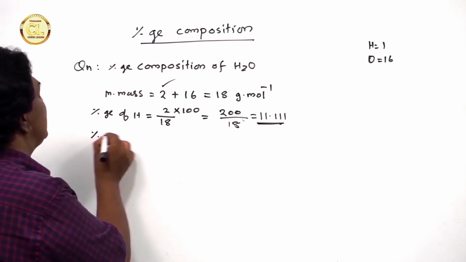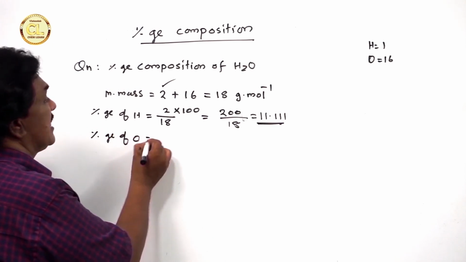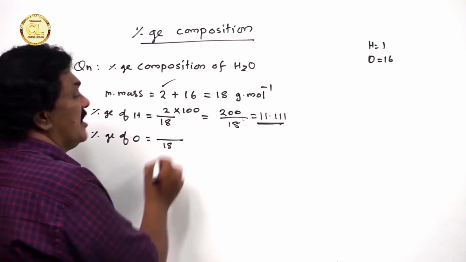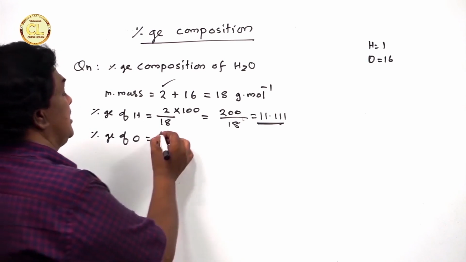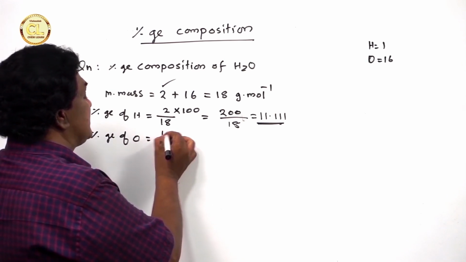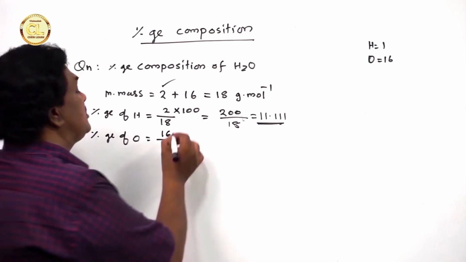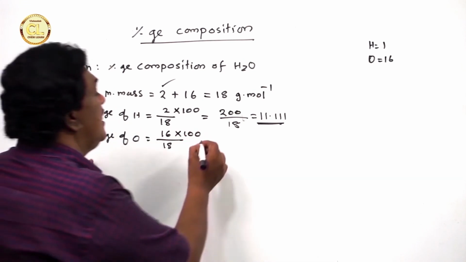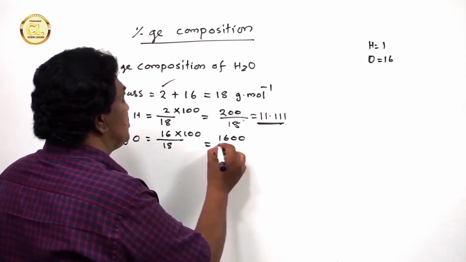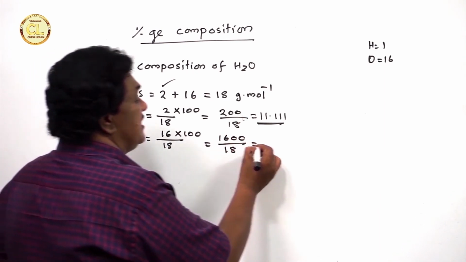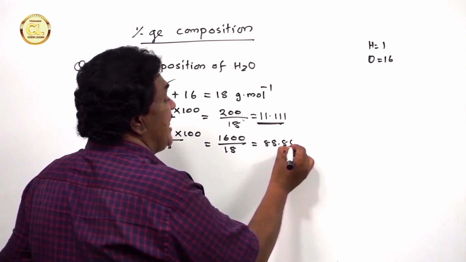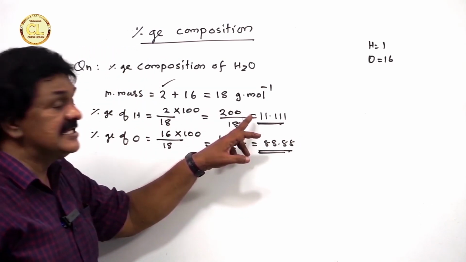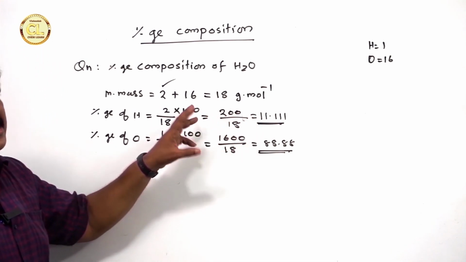Now, percentage of oxygen. We can calculate the percentage of oxygen. The total mass of water is 18. Out of 18, the mass of oxygen is 16. That into 100, you will get the percentage of oxygen. That is 1600 divided by 18, and it is 88.88%.